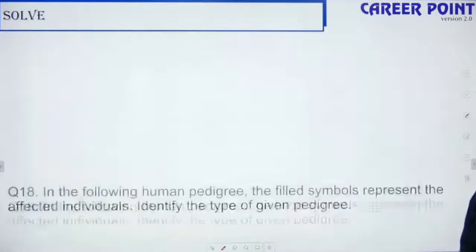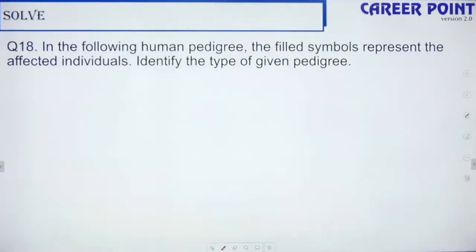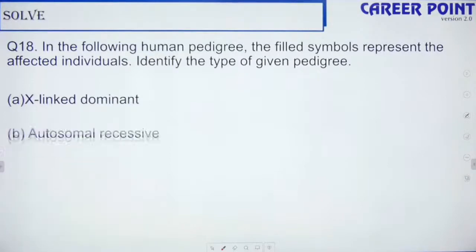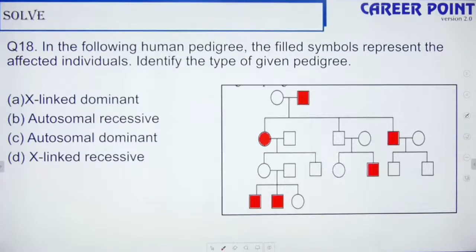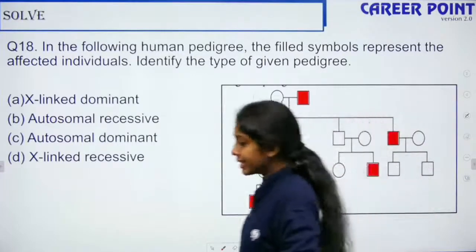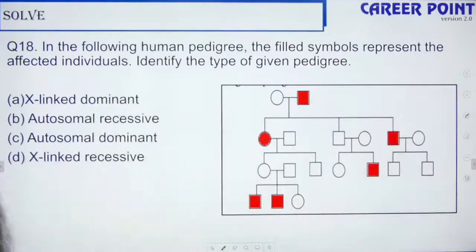So question number 18. In the following pedigree, the filled symbols represent the affected individuals. Identify the type of given pedigree. So this is your pedigree chart. Yes, tell me quickly. Question number 18. So one look, this will give you the answer.